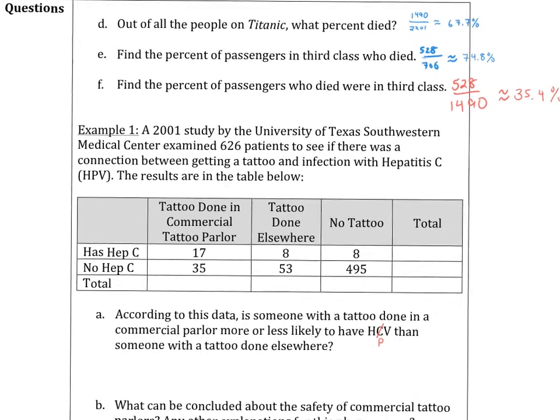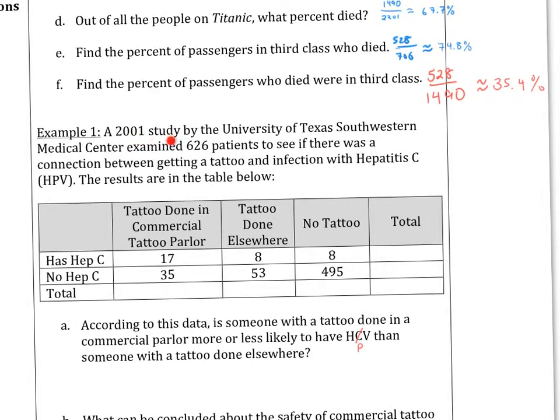All right, so now let's take a gander at example 1 here. A 2001 study by the University of Texas Southwestern Medical Center examined 626 patients to see if there was a connection between getting a tattoo and infection with Hep C. The results are in the table below. So, tattoo done in a commercial parlor, 17 people had Hep C, 35 people did not have that. Tattoos done elsewhere, 8 people had Hep C, and 53 did not.